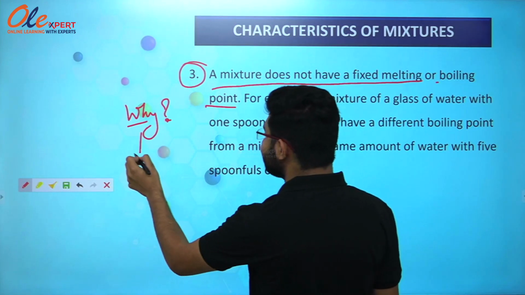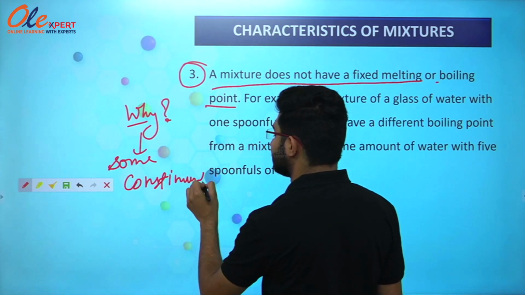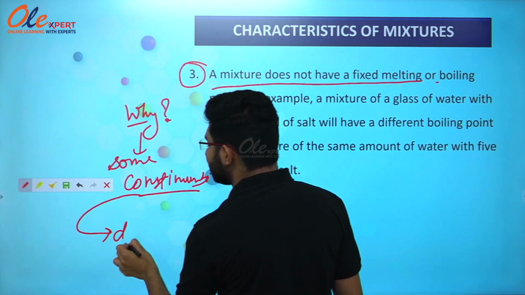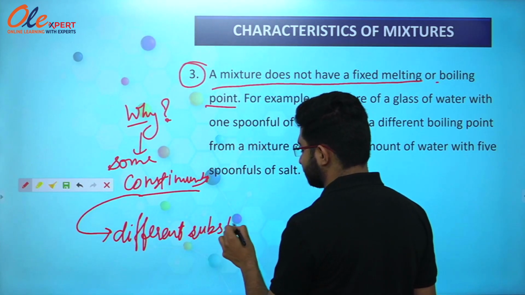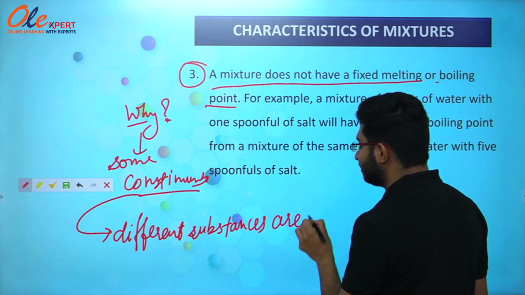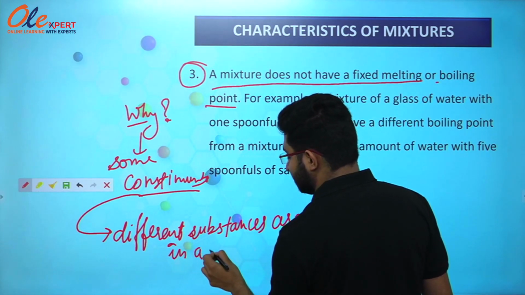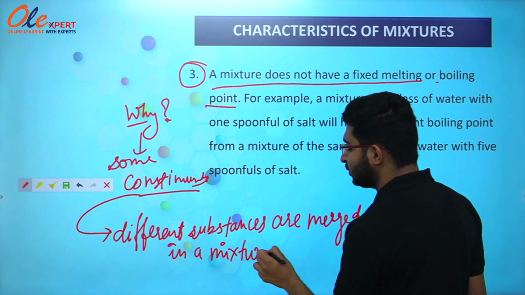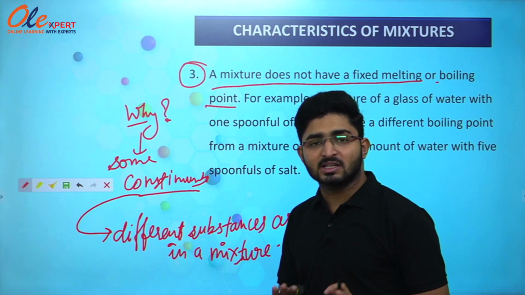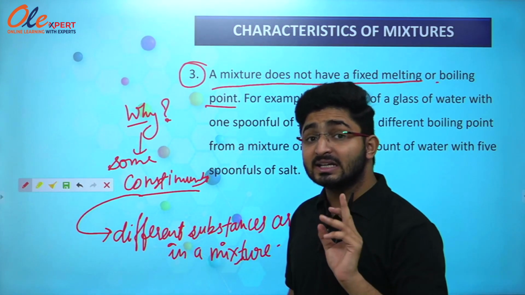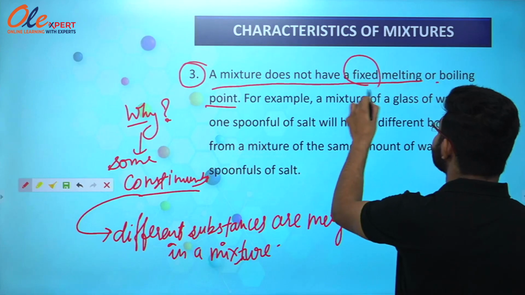Because there are some constituents, or we can say different substances, merged in a mixture. So we know that a mixture is a combination of two or more different substances. So that is why those substances will have their own melting and boiling point, or we can say different substances have different melting and boiling points. So that is why a mixture does not have a fixed melting point or boiling point.